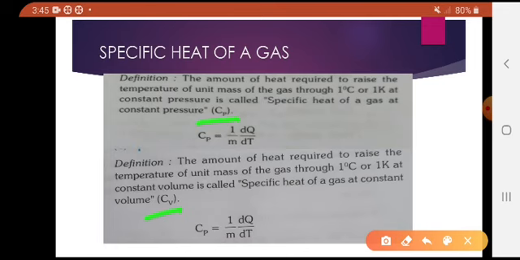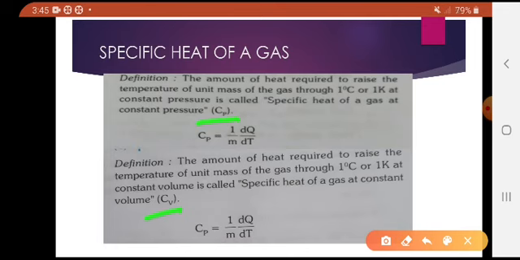If you keep the pressure constant, that is given by Cp equals 1 by m dq by dt. Cp is the specific heat at constant pressure, m is the mass of the gas, dq is the heat amount given to the gas, and dt is the temperature change. If you do the same thing when you keep the volume constant, then it is known as the specific heat of a gas at constant volume.